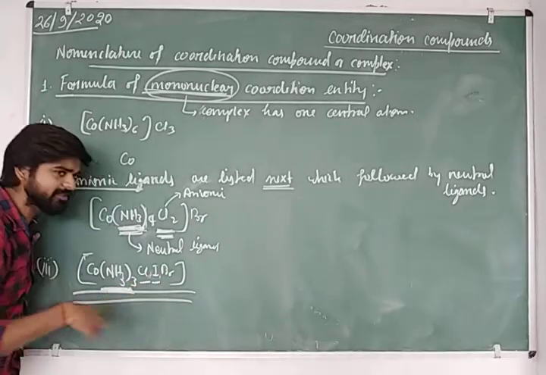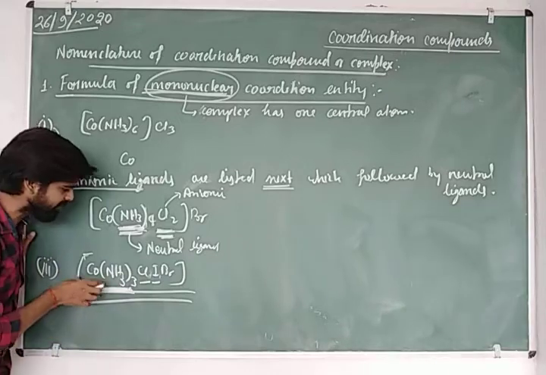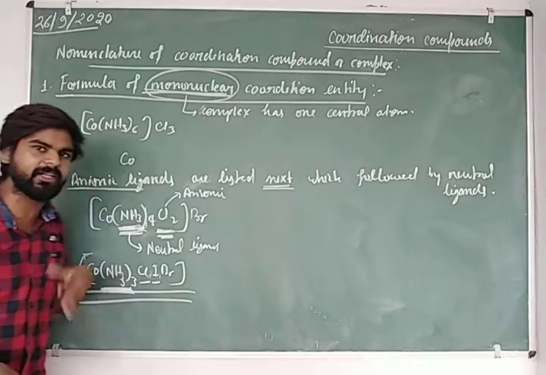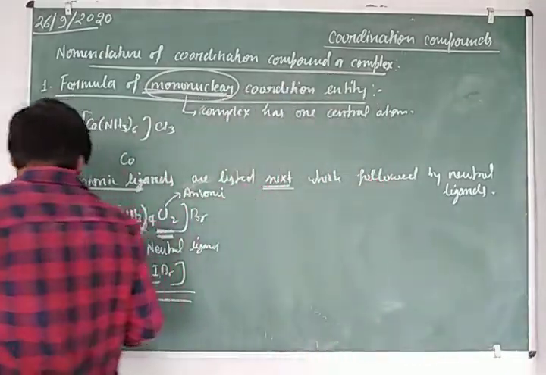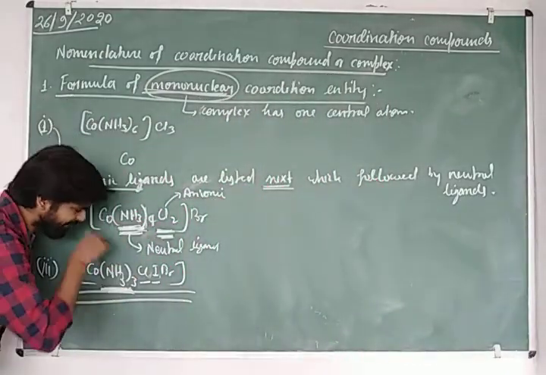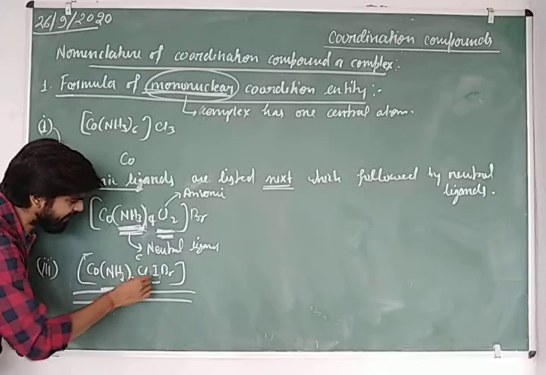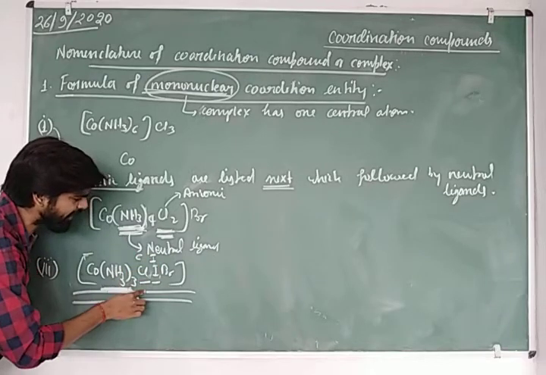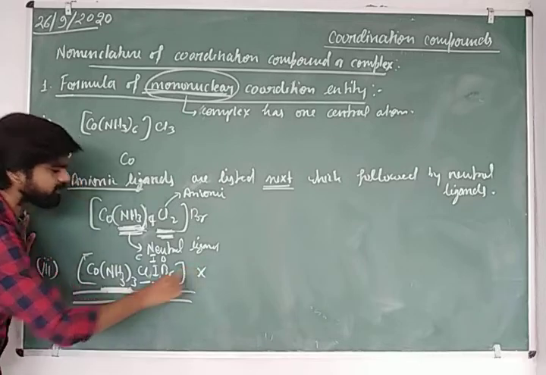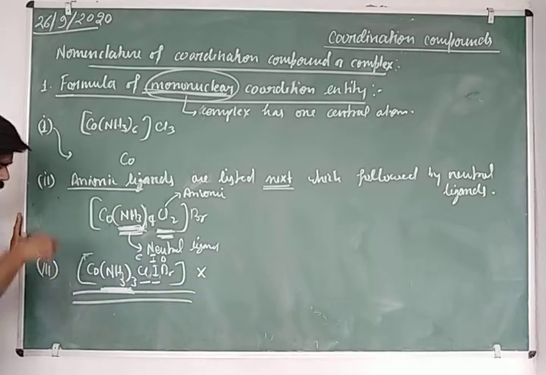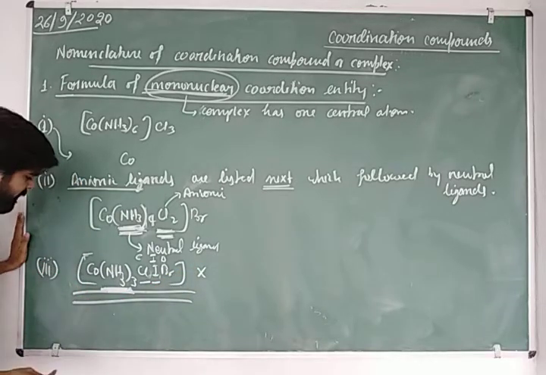So if a number of ligands attach with the central metal ion, then we follow the alphabetical order to write their formula. Here you can see chlorido starts from C, iodido starts from I, and bromido starts from B. So according to alphabetical order, this is not correct. So what is the correct formula, sir?